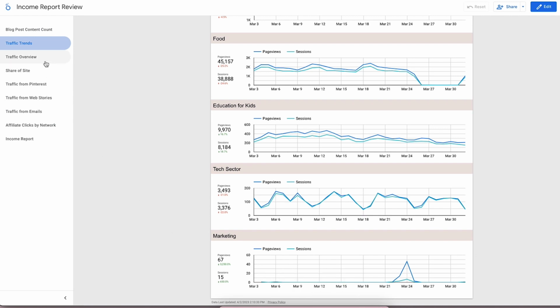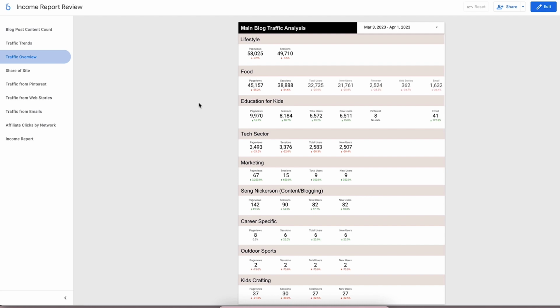In terms of traffic overview, this page is all data, no charts or anything like that, and it shows all the page views across all the different blogs that I have. So this one's working. It has all the sessions and the total users, new users, and then I like to divide out all the traffic I'm getting from, is it from Pinterest, web stories, or email, and it kind of lets me dive a little deeper on some of this content. For example, education with kids.